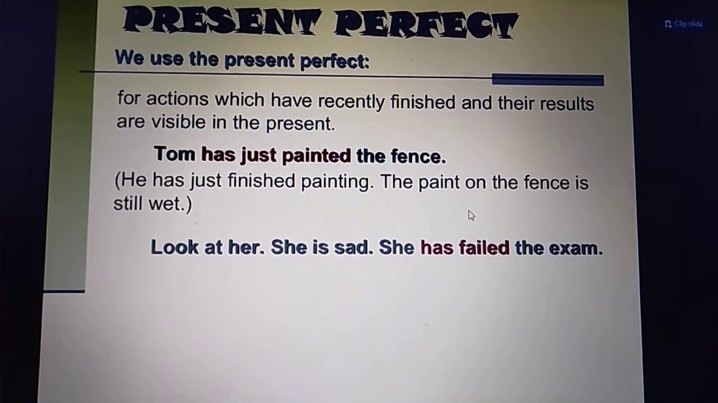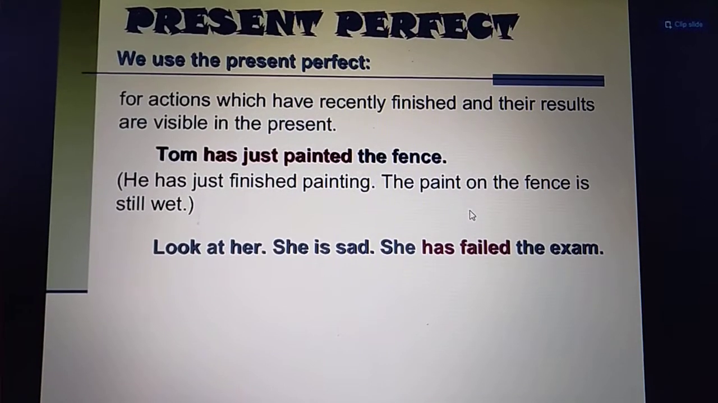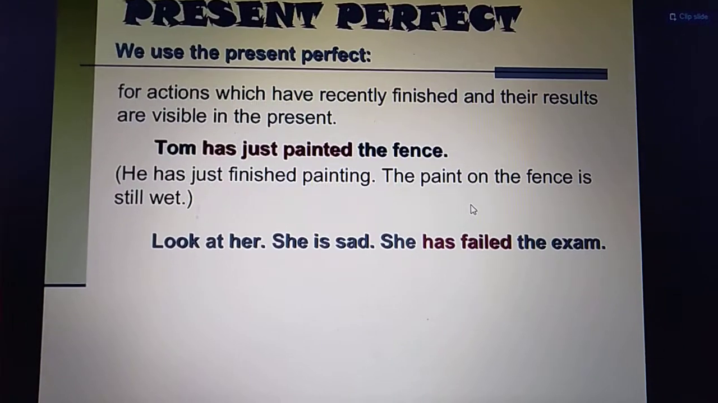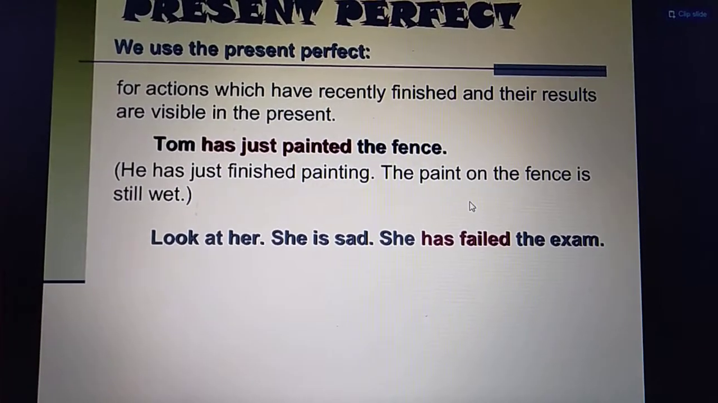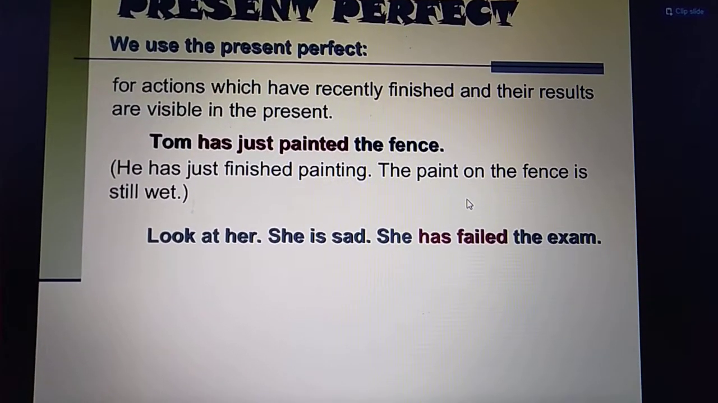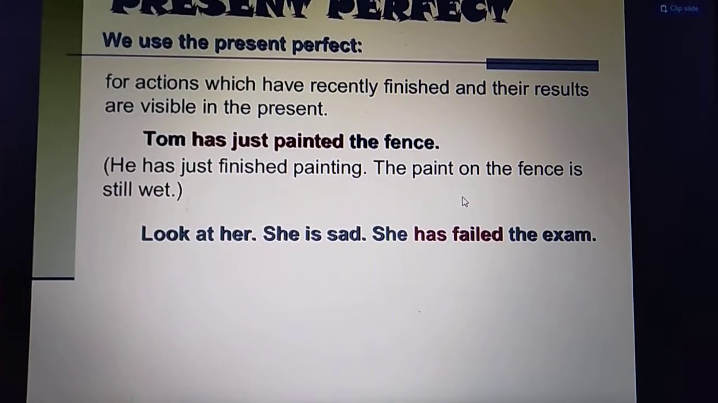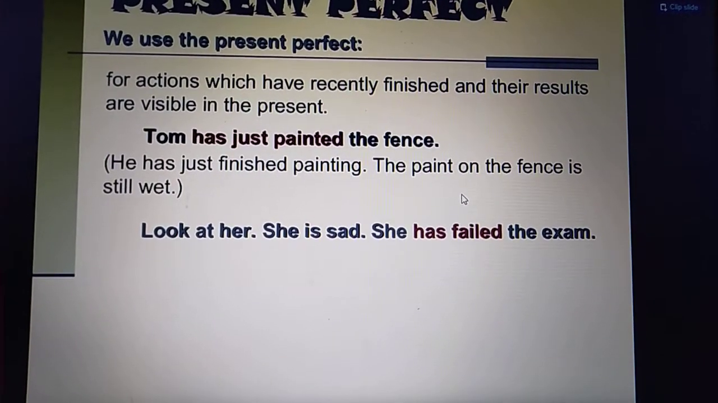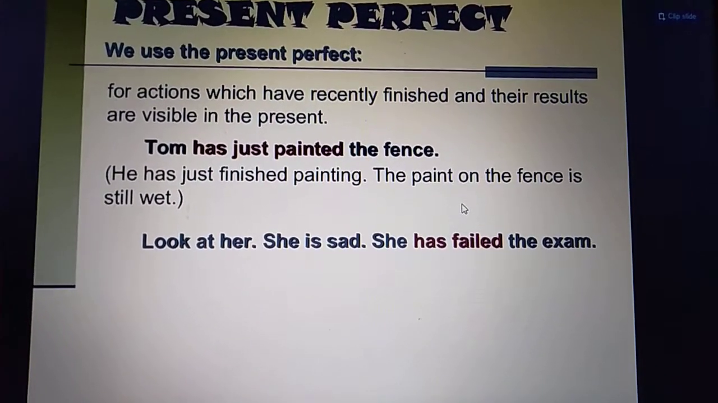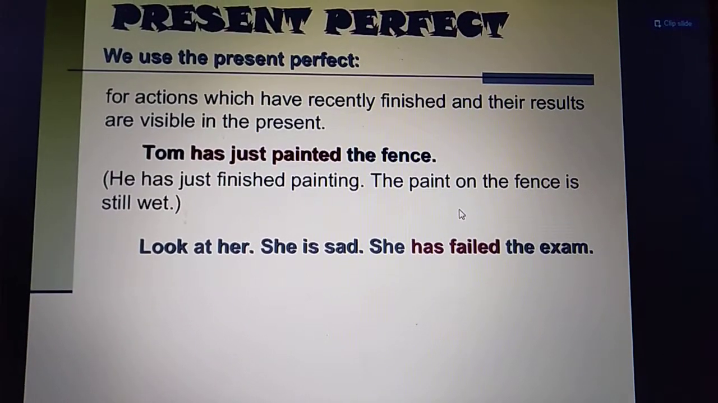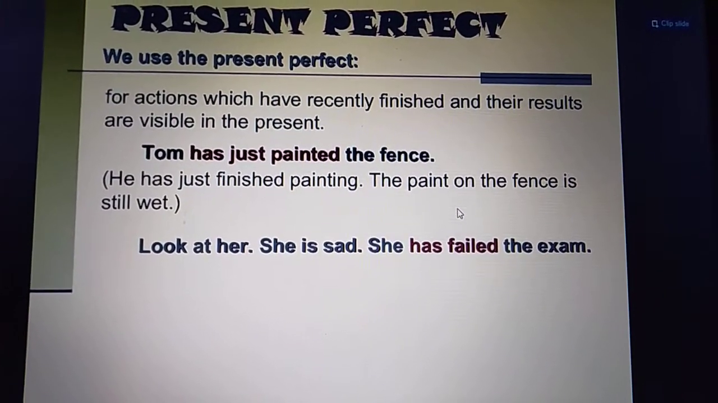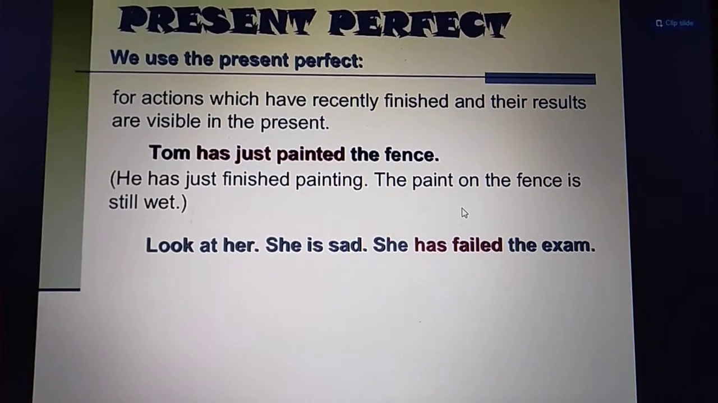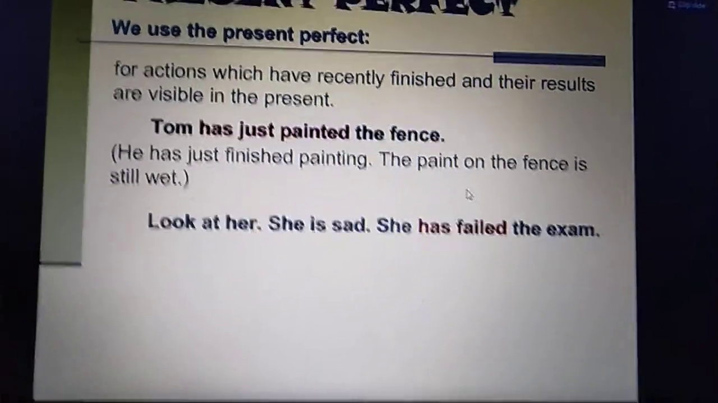So this action is recently finished, अभी ख़त्म हुआ है, and still its result could be seen. How? See, in the bracket it's written, he has just finished painting. The paint on the fence is still wet. Look at her. She is sad. She has failed the exam. Now recently she has got to know that she has failed the exam and she is sad. So we use the present perfect tense for actions which recently finished, जो अभी ख़त्म हुए हैं, and you are sure of that action that is being finished and completed and its result can be seen in the present.